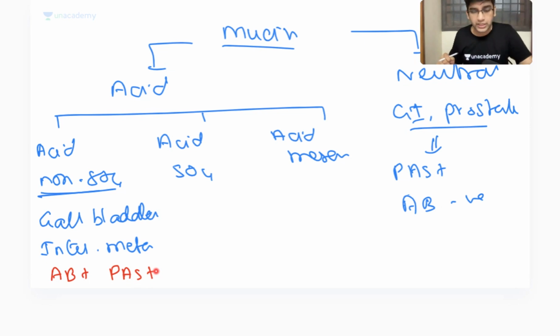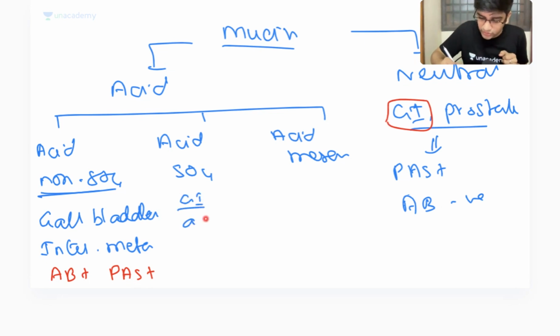When I come to acid sulfated mucin, I see it in the GI adenocarcinomas. This is normal GIT; when I see sulfated mucin, it's in GI adenocarcinomas. It's an abnormal thing. Here they are positive for PAS and positive for Alcian blue, but at a different pH. This also will be positive for both: AB positive, PAS positive.